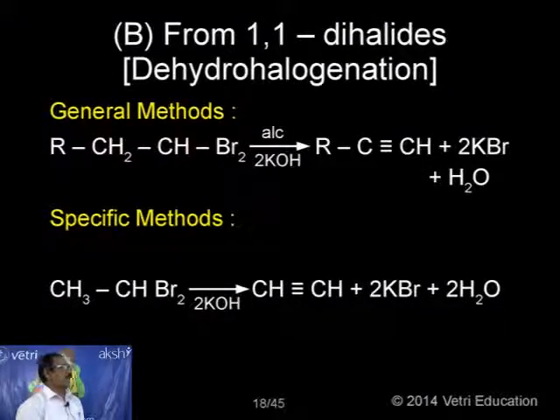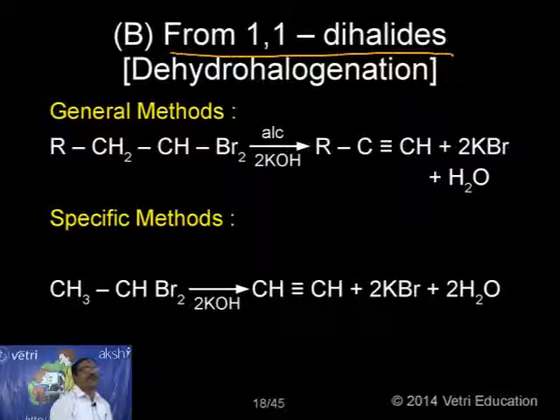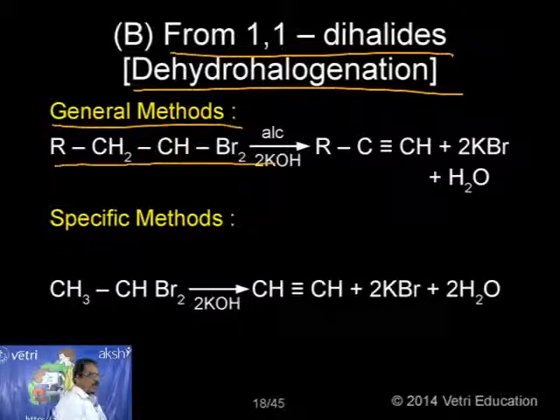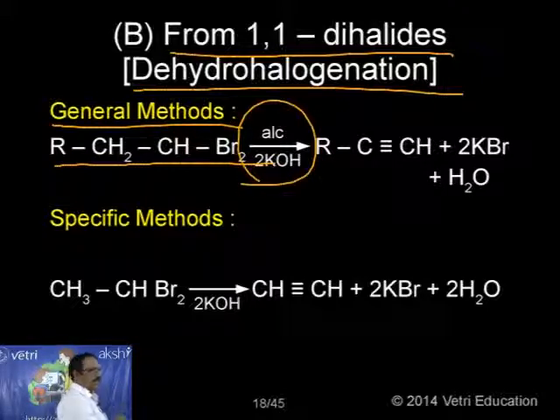Same halide, but now instead of 1,2, this is 1,1. I already pointed out this is a gem dihalide, so both halides are present on the same carbon atom. In this case too, the reaction is dehydrohalogenation, removal of hydrogen halide. Kindly follow the general method here: RCH2CHX2, when you treat with alcoholic KOH, the eliminating reagent, the compound RC triple bond CH is formed, the alkyne, along with KBr and H2O.